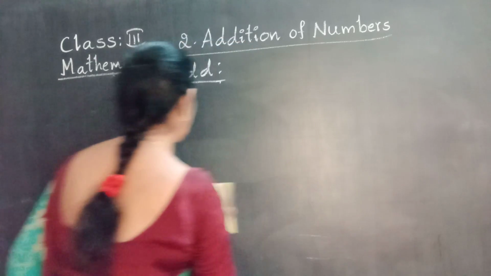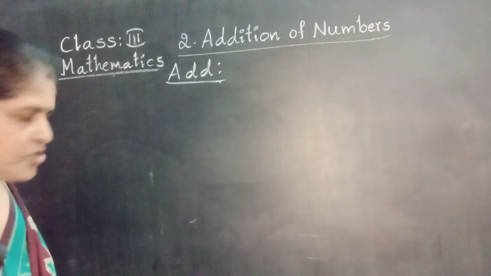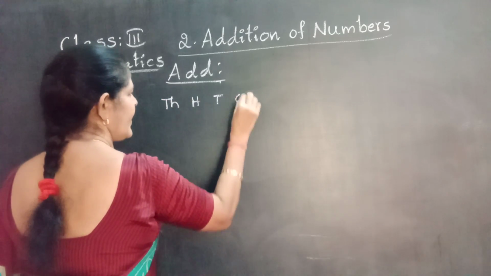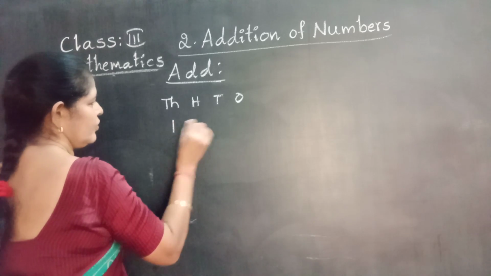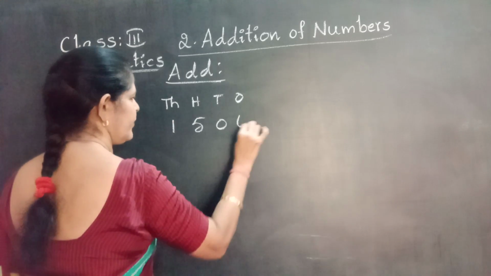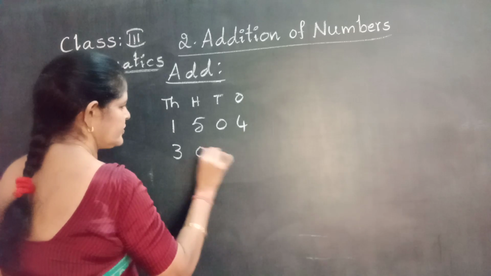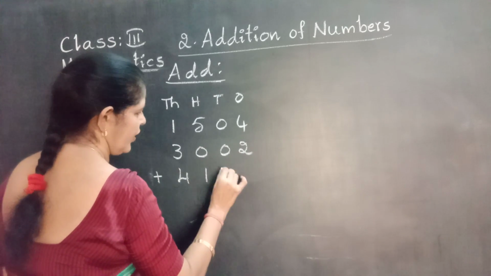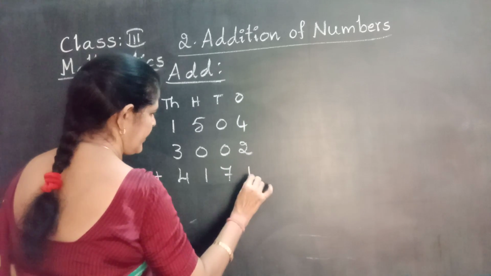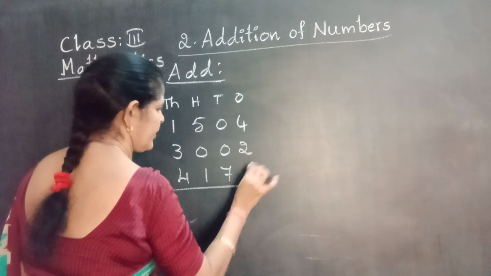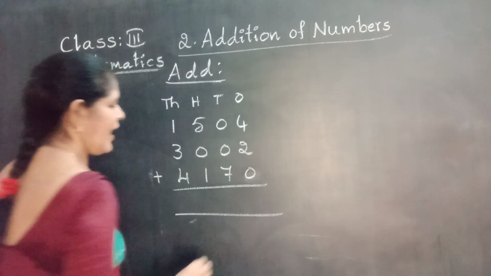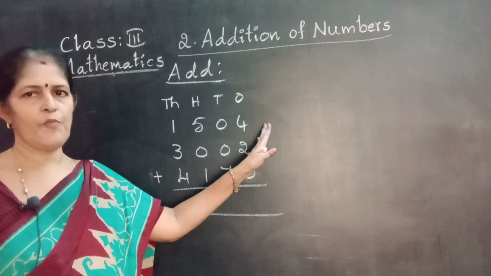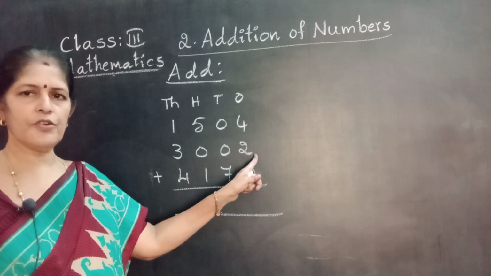That means simple addition. Next one. Again 4-digit numbers, 3 lines addition. 1,504, 3,002 plus 4,170. Sorry. 3 lines addition of 4-digit numbers. Here also start from the ones place. 4 plus 2, 6.